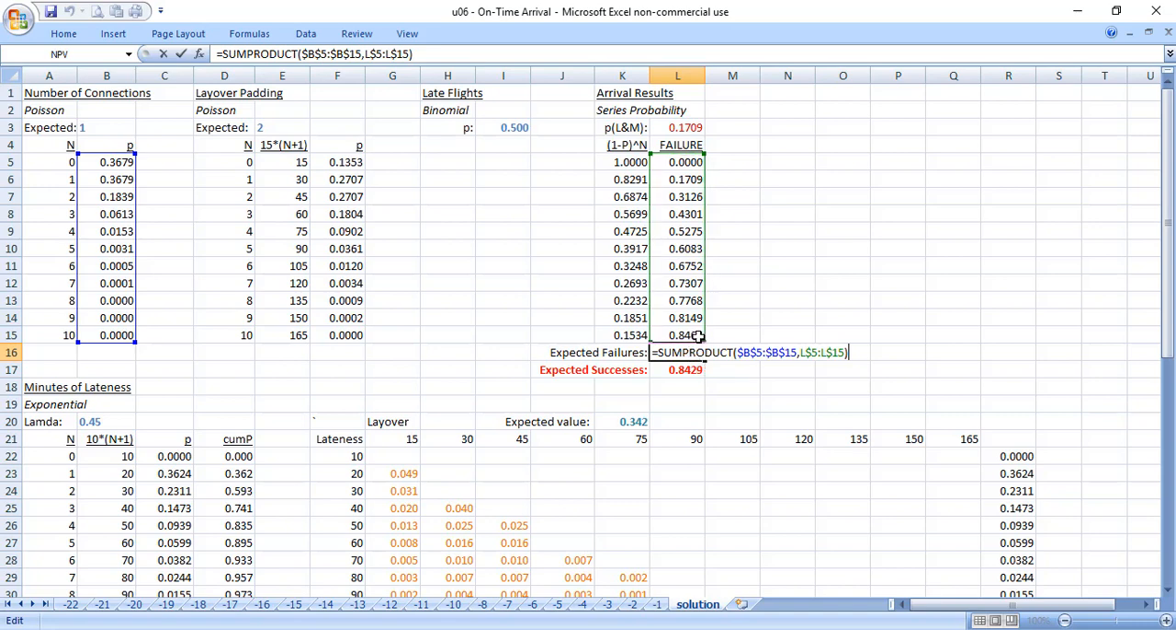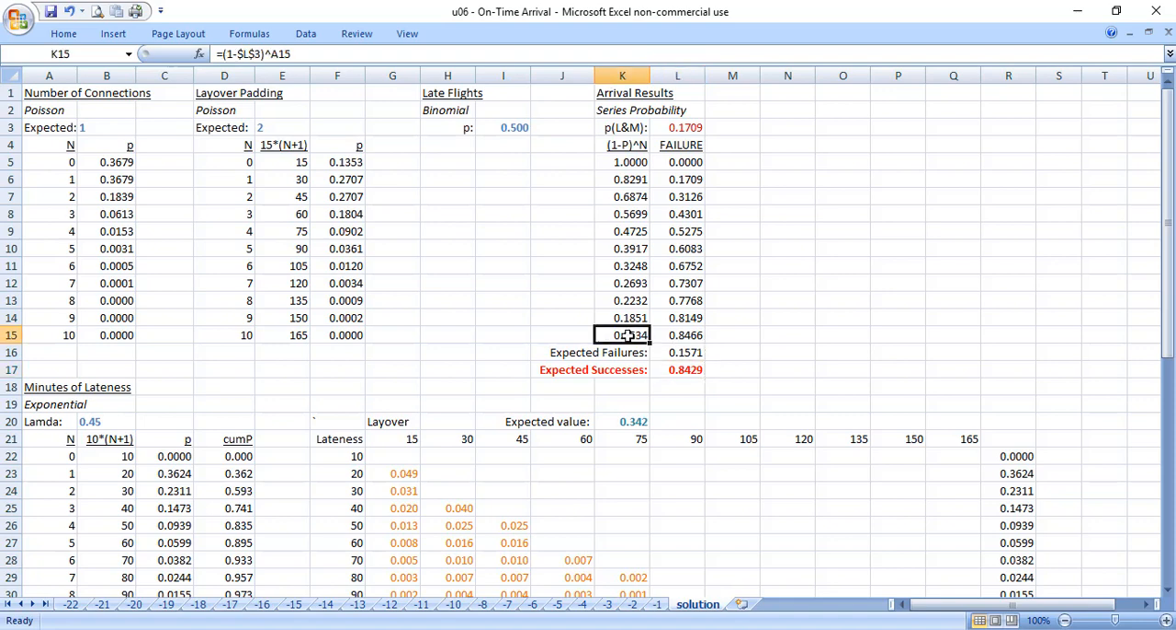So while the probability of failing is very high for 10 flights, the probability of having 10 flights is very, very low. So it doesn't add much to the total. So it turns out there's a 15% chance that I will miss a connection cumulatively across the entire model. 1 minus that number is 84%. There's an 84% chance I will get to my destination without having missed a flight.